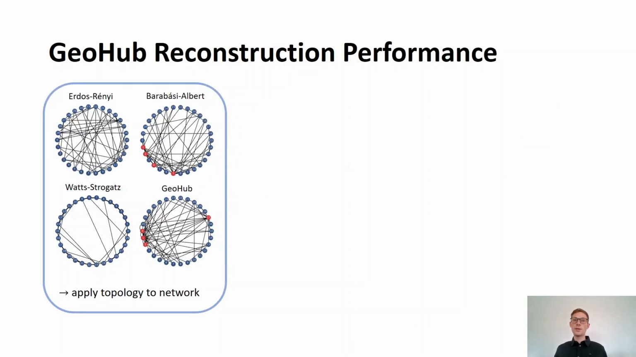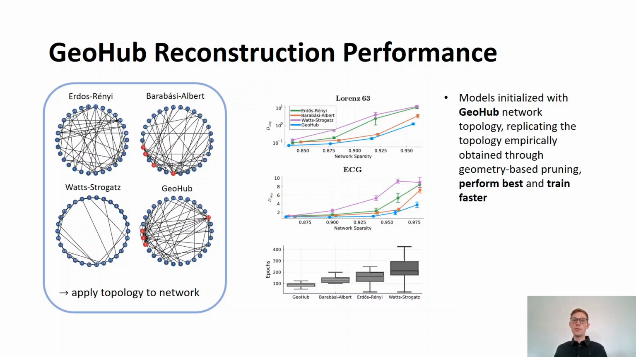We then compared the reconstruction performance of different topologies in the network and found that models initialized with the GeoHub topology demonstrate superior performance and faster training across multiple datasets. Therefore, we conclude that network topology alone is sufficient to produce highly sparsified and well-performing networks in dynamical systems reconstruction.